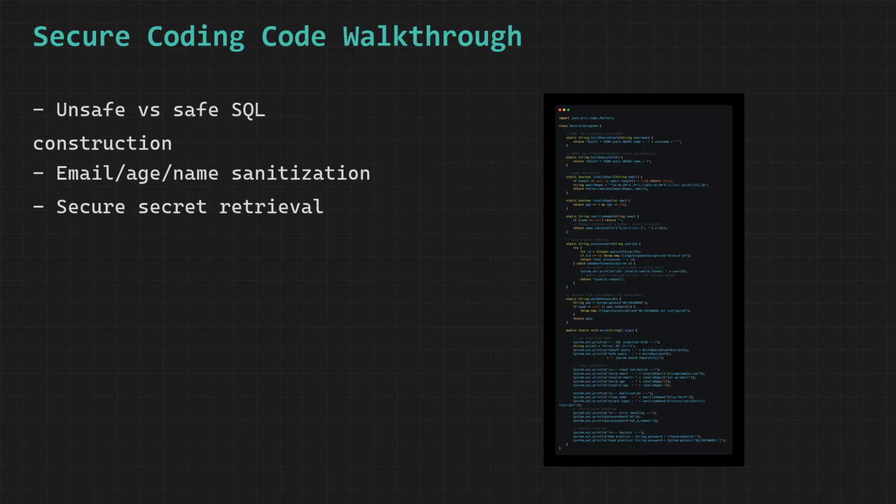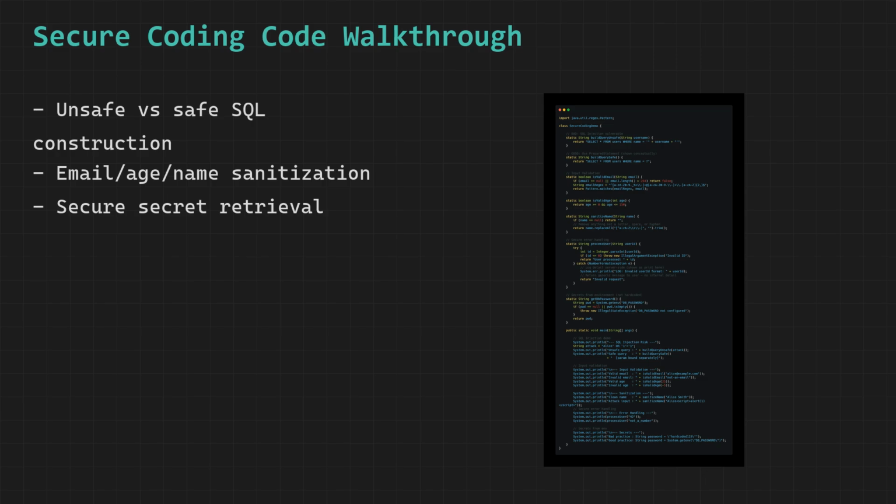We have a method called buildQueryUnsafe which takes the user-supplied input and directly concatenates it into the SQL query string without performing any cleaning or validation or transformation on it whatsoever, which means that whatever the user types gets pasted directly into the SQL statement as raw text, and when a malicious user supplies an attack string, the output of this method reveals the injected SQL containing the dangerous condition or 1.